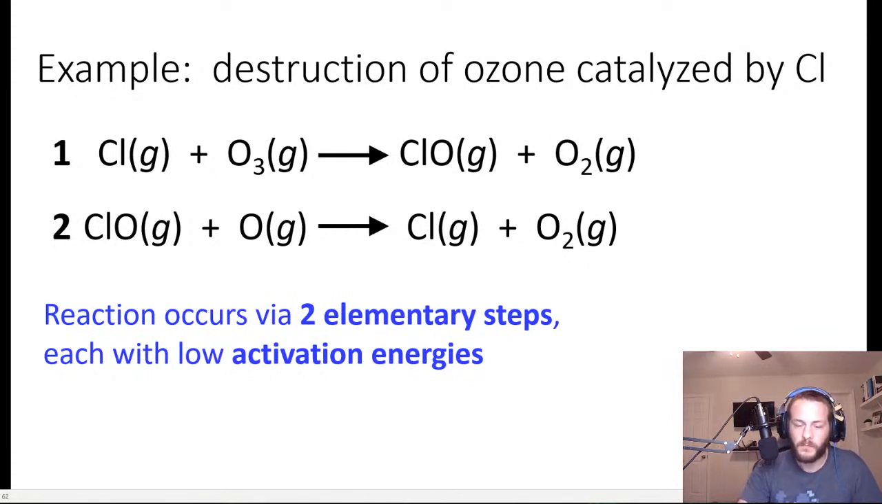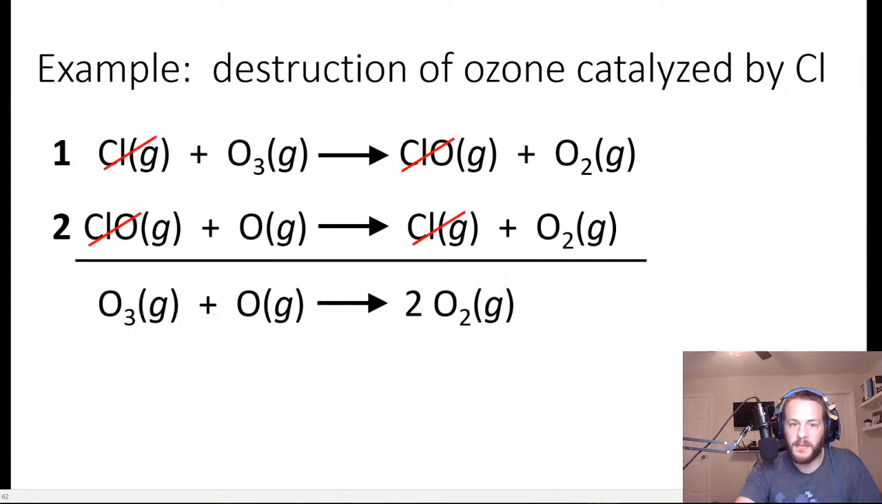And so if we look at this, just to show you, for instance, if we cancel out the catalyst and we cancel out the ClO intermediate, notice that if we add these two elementary steps together, we do indeed get the same reaction that we had before, right? The one that occurred in one step where you have O3 plus O yields 2O2. So I just wanted to make sure I put that in there, that they're both the same reaction. They're just occurring by two different mechanisms, right?